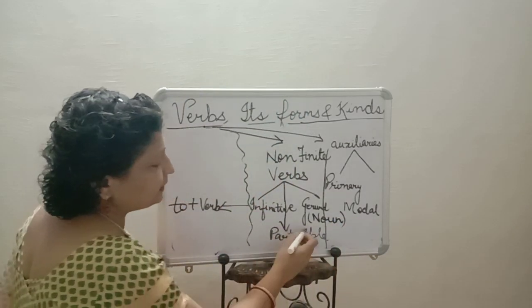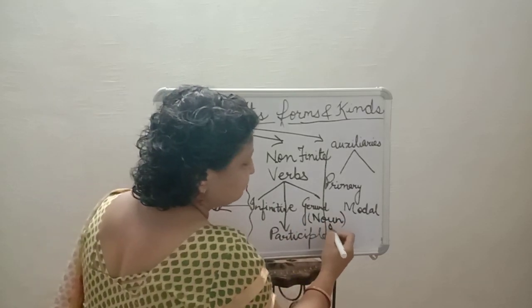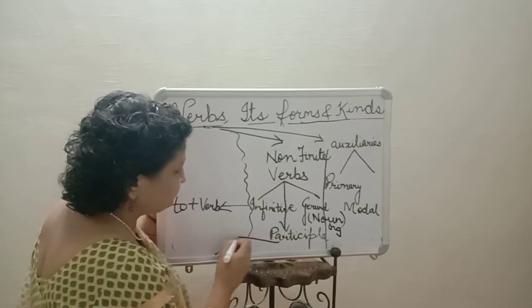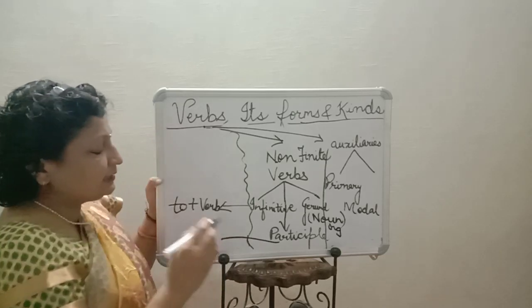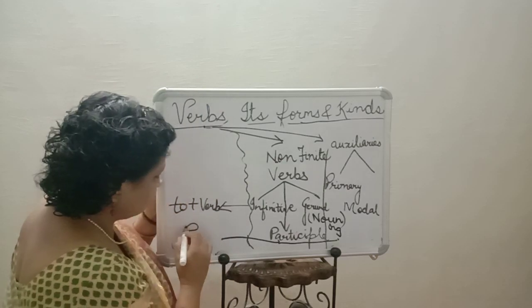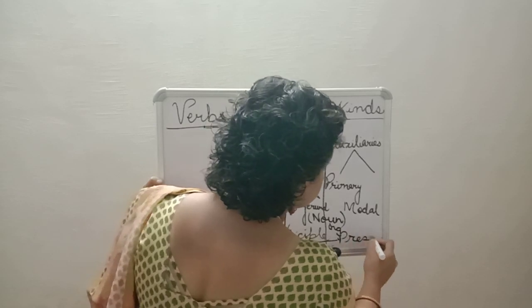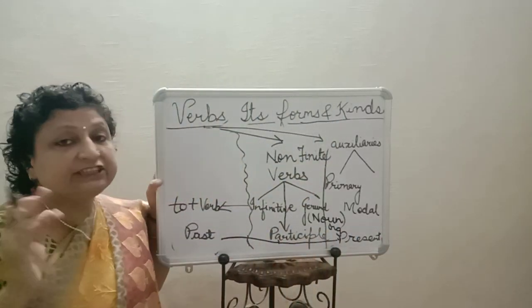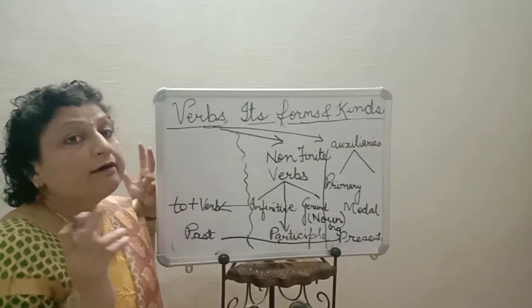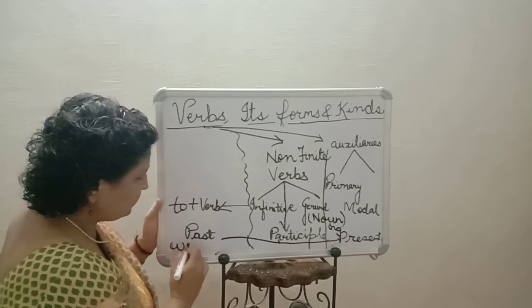Next is participle. Now what are participles? Here gerund is the ing form. Participle can also be the ing form of the verb. Participles can be past or present. Past participle, present participle. They do the work of adjective. Like in the example I told you, it's a written verb. Which type of verb? Written verb. So written is here a past participle.